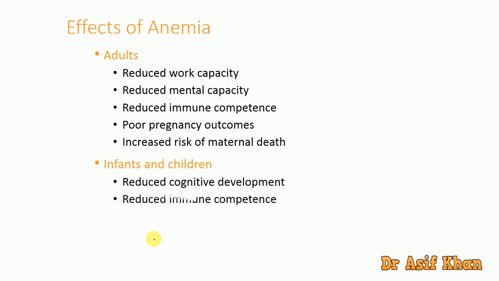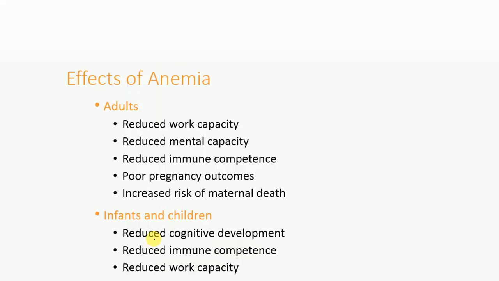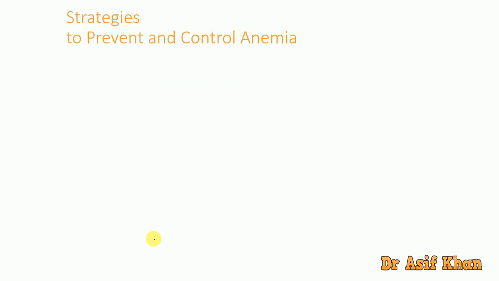And then there is reduced immune competence. The kid's immunity is decreased because of the low hemoglobin level, and this is because of inadequate nutritional intake. Inadequate can mean you might be having the same food every day, but it's not nutritious enough to give the required minerals. And then reduced work capacity: how much the kid used to work gets reduced every day. So these are the effects of nutritional anemia.